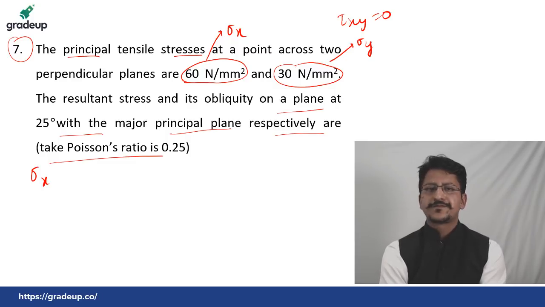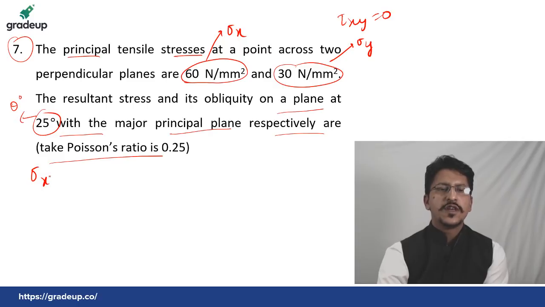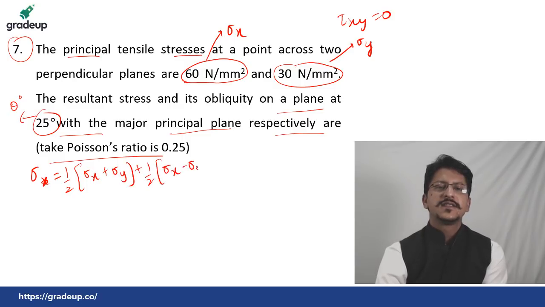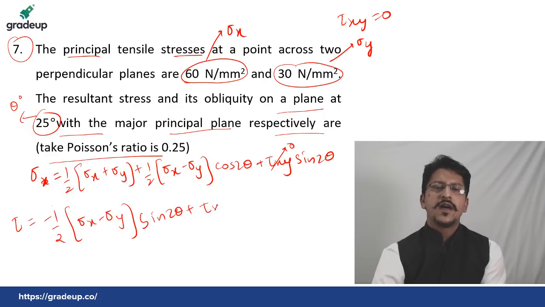Okay? So, sigma x, sigma y. Then, the theta value is 25 degree. So, you know the formula of sigma, that is 1 by 2 (sigma x plus sigma y) plus 1 by 2 (sigma x minus sigma y) cos 2 theta plus tau xy sin 2 theta. In this case, tau xy is 0. So, just find out this value of sigma, and the value of tau is minus 1 by 2 (sigma x minus sigma y) sin 2 theta plus tau xy cos 2 theta. Just use the value of theta, sigma x, sigma y, tau xy, and solve this question.